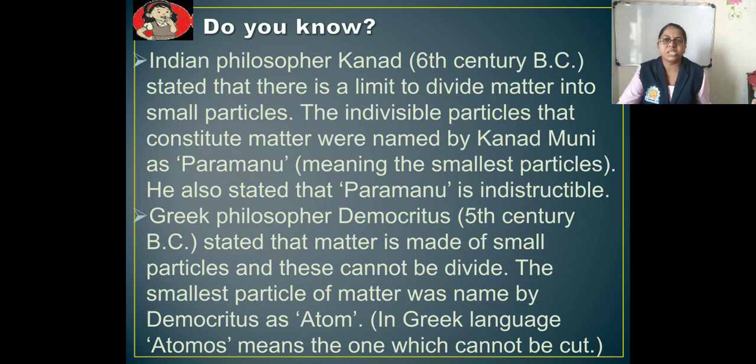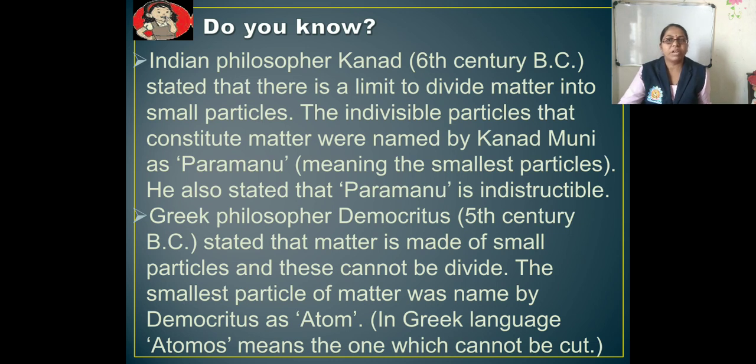philosopher Kanad, 6th century BC, stated that there is a limit to dividing matter into small particles. The indivisible particles that constitute matter were named by Kanad Muni as Parmanu, meaning the smallest particles. He also stated that Parmanu is indestructible. That means that Parmanu is not divisible.